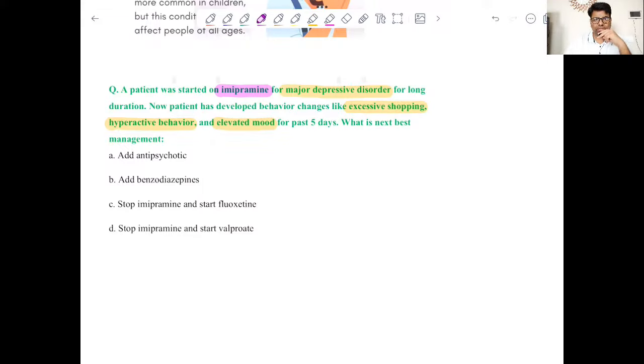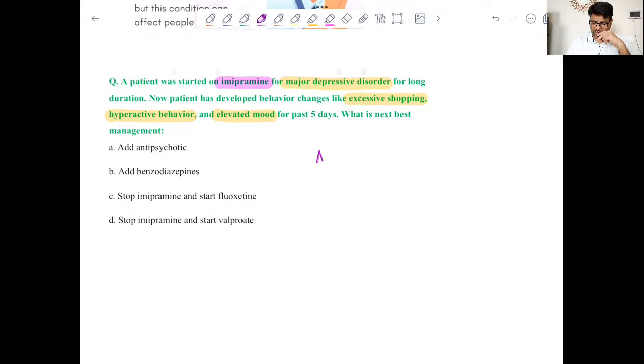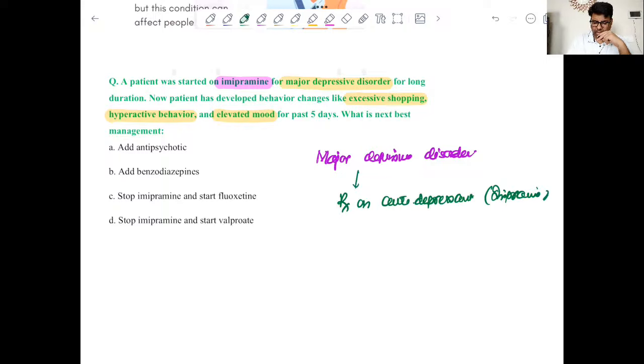So if we just summarize the question, the patient is having major depressive disorder, started on an antidepressant like imipramine, but now he is having elevated mood, spending excessively, and hyperactive.